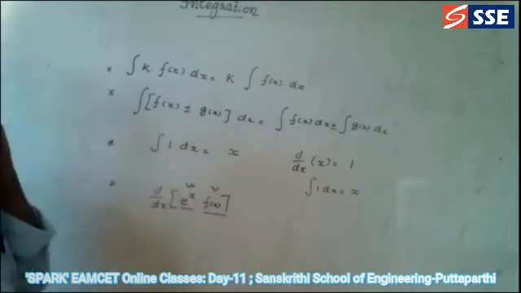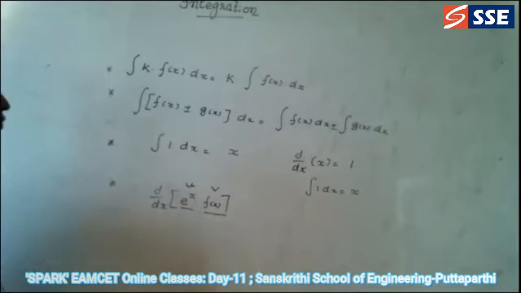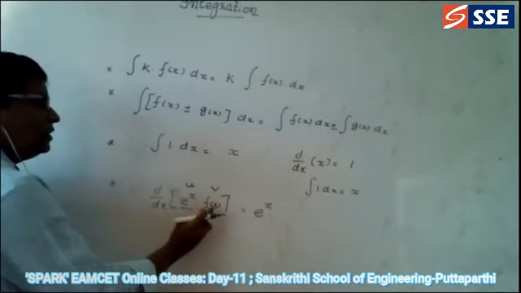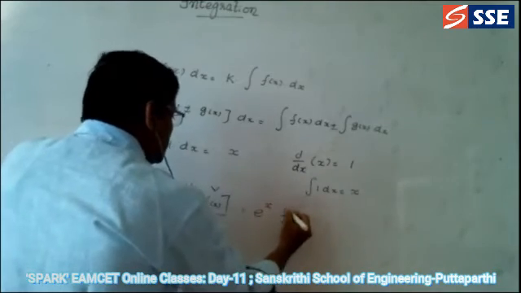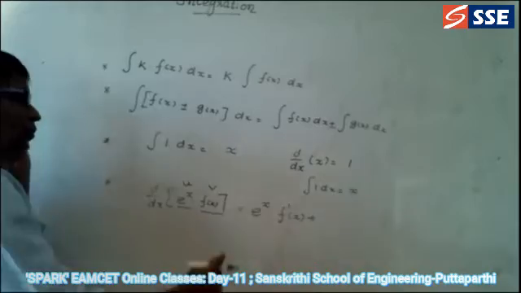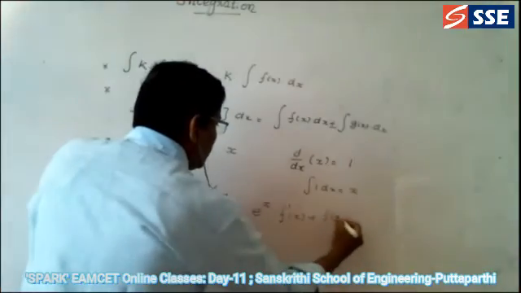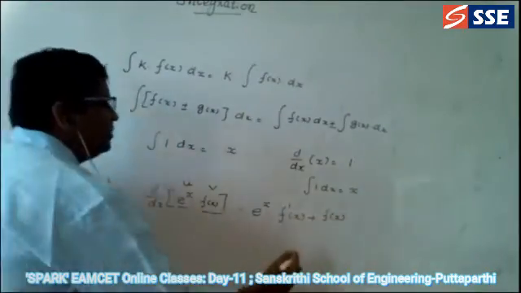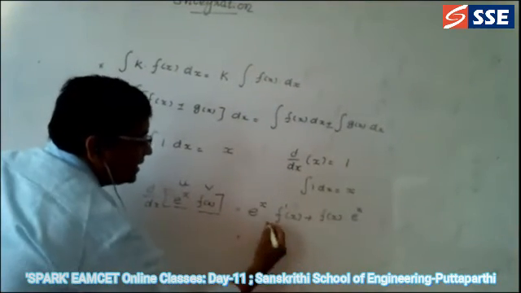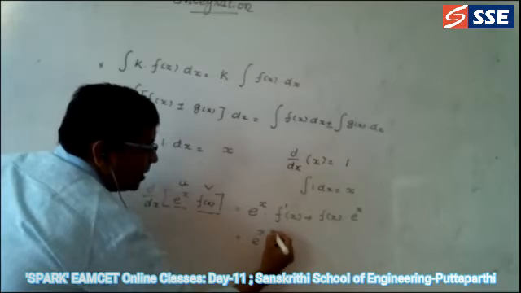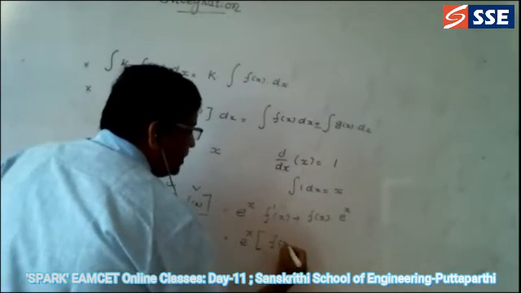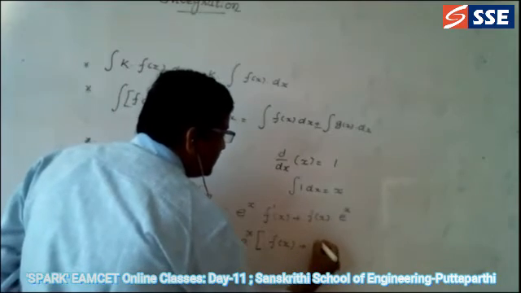So what is the formula for uv? Differentiation of uv is equal to u kept constant, the first one constant, times the differentiation of the second function, plus the second kept constant. Here f of x into d by dx of e power x is e power x. In these two terms e power x is common, so we take it out: e power x into f of x plus f dash x.